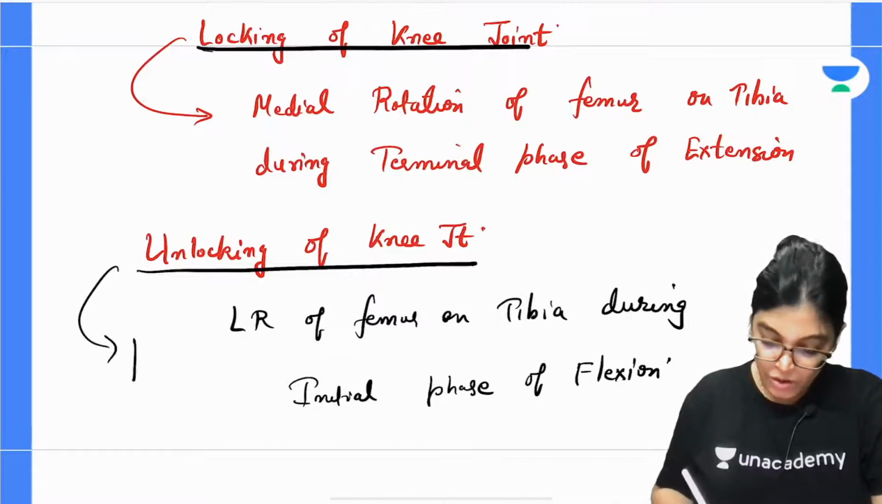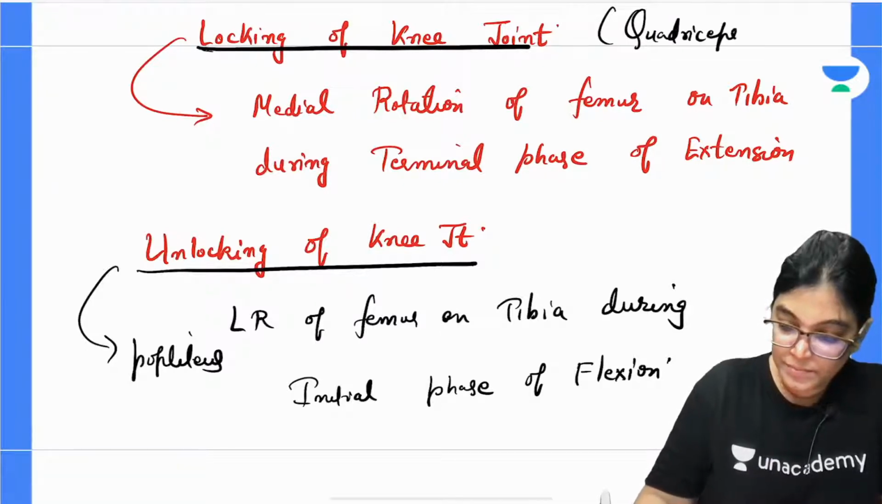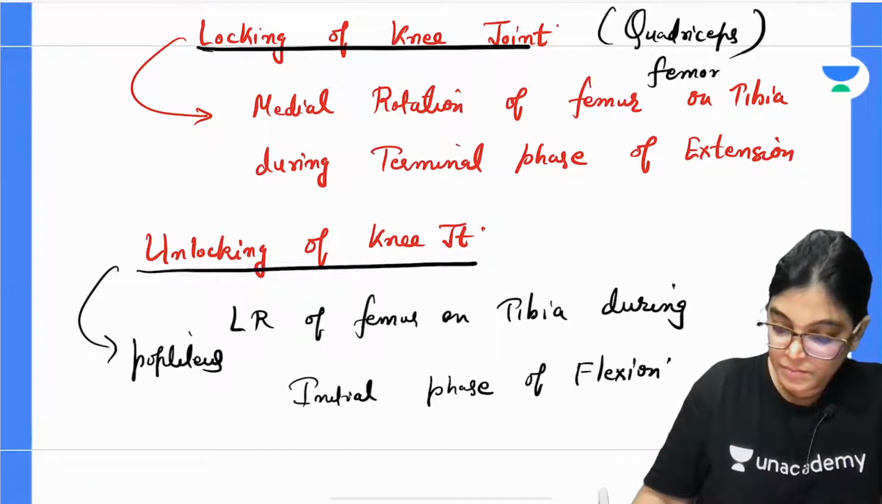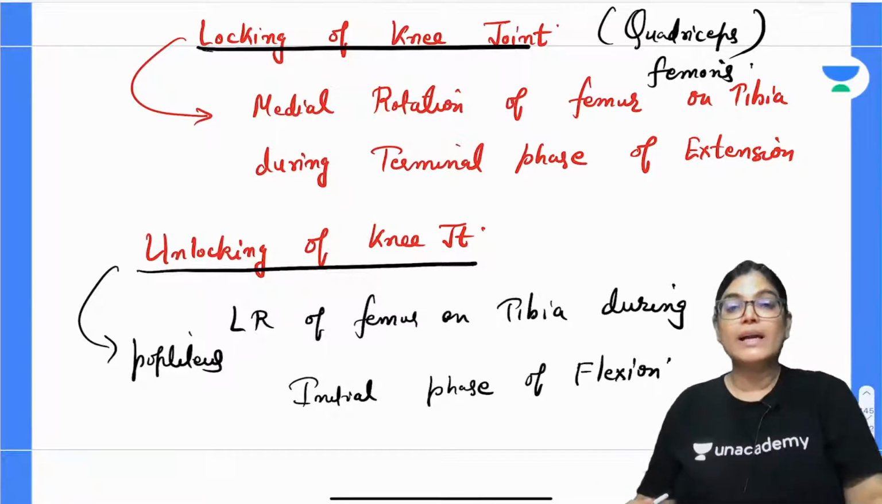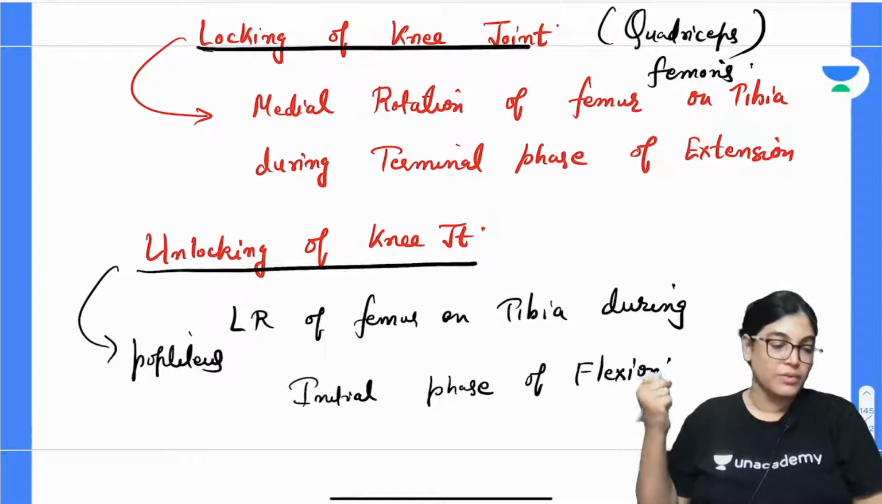So which is the unlocker? Which muscle causes unlocking? Popliteus muscle. Which muscle is causing the locking? Quadriceps femoris muscle. All the ligaments are taut during locking of knee joint. All ligaments are relaxed during unlocking of knee joint.